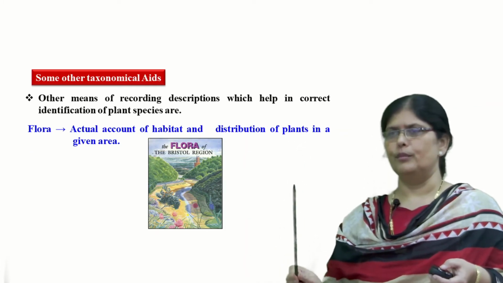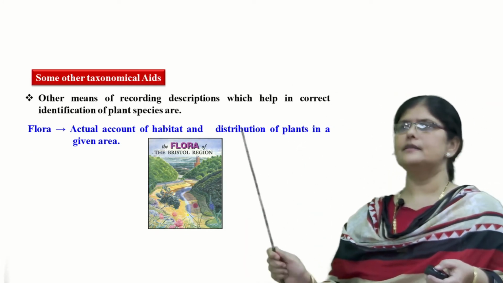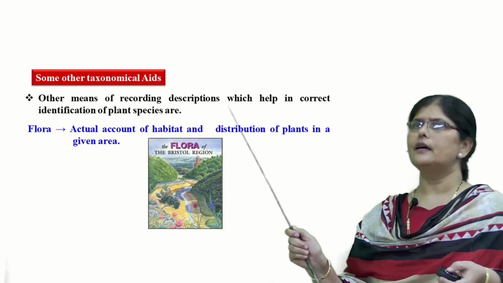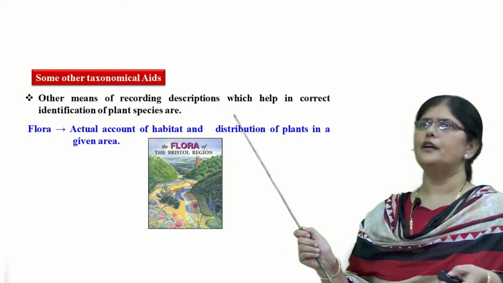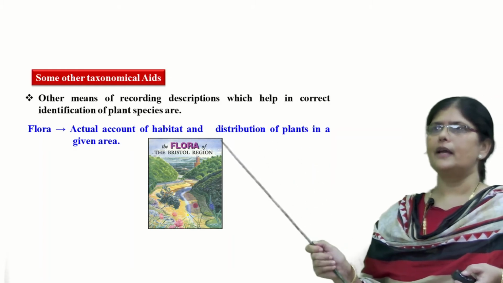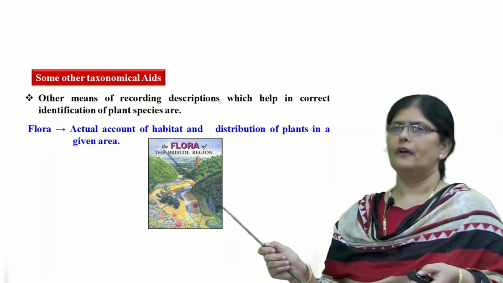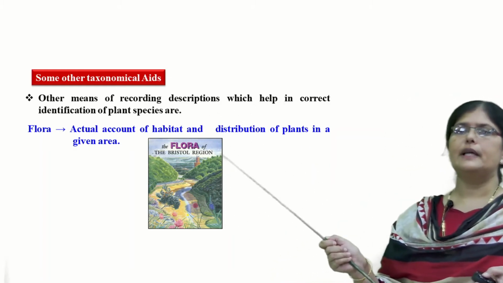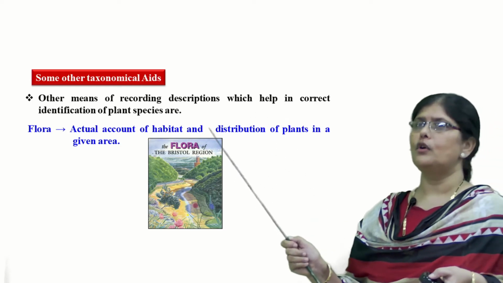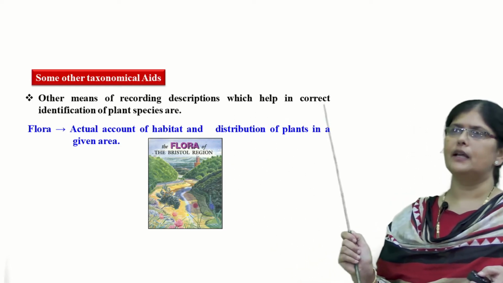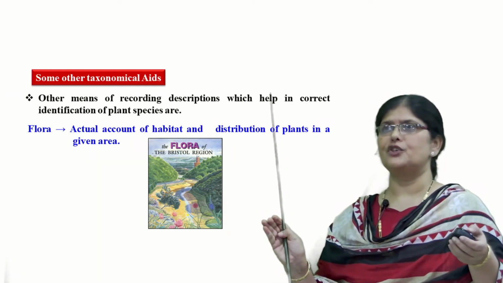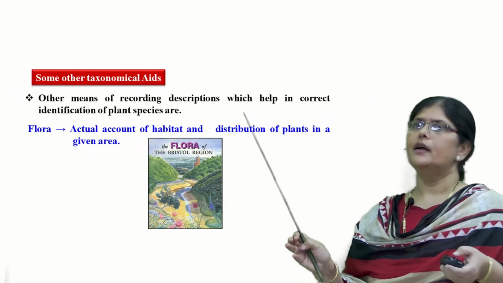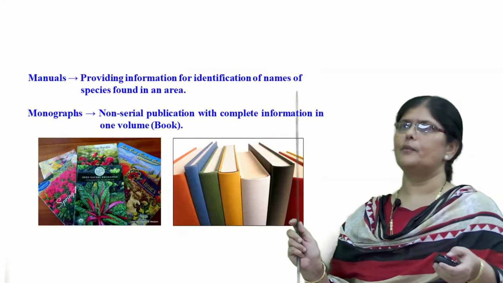Now, there are other taxonomical aids apart from the ones which we discussed just now: the herbarium, the museums, the botanical gardens, and also the keys. The other ones help in the identification of plant species. One is called flora. What is flora? It is nothing but the account of habitat and distribution of plants in a given area. Flora is nothing but the account of the plant species present in a given area. It also acts as a taxonomical aid.